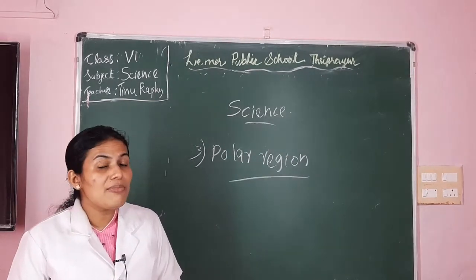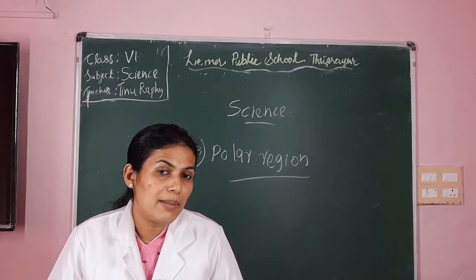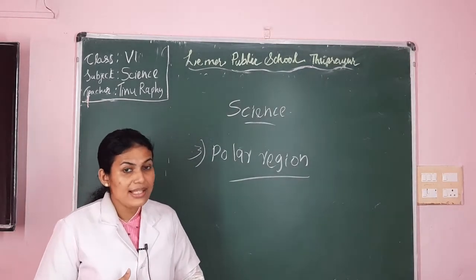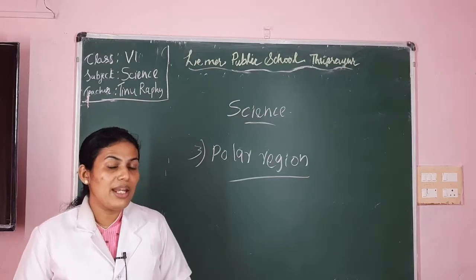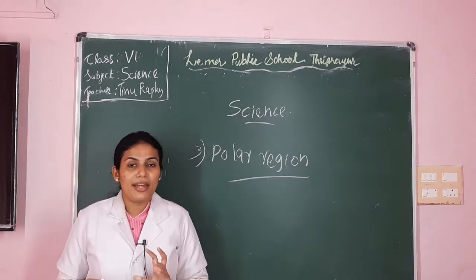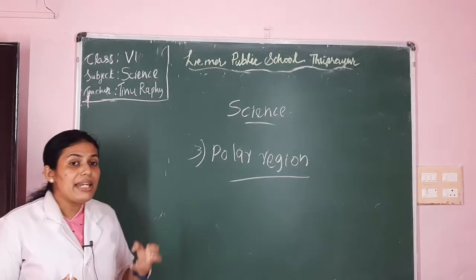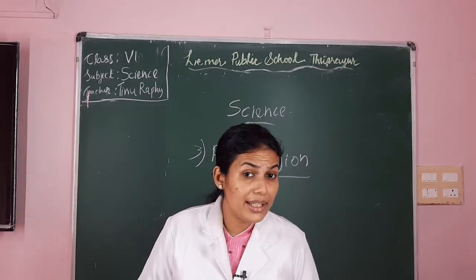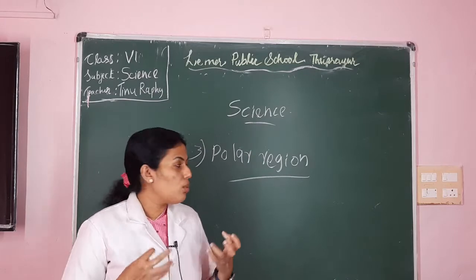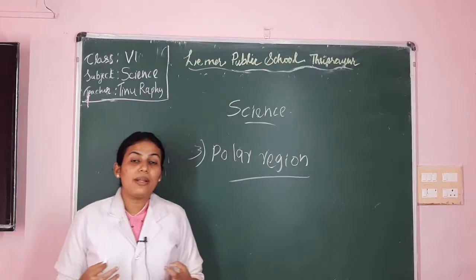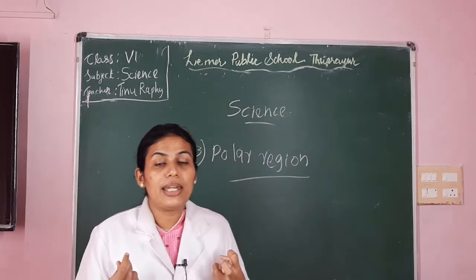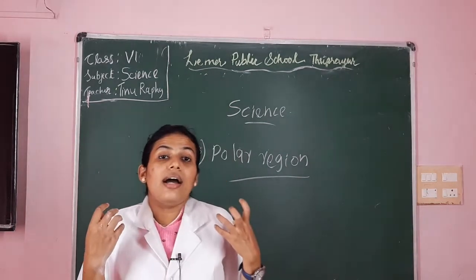So now, can you name a few animals which are seen in the polar region? Yes, penguins. Very good. Yes, polar bear. Very good. So penguin, polar bear, etc. are examples of animals seen in the polar region. What will be their specialty? These penguins and polar bears, etc. will be having a few adaptations in their body in order to be protected from this extreme cold.